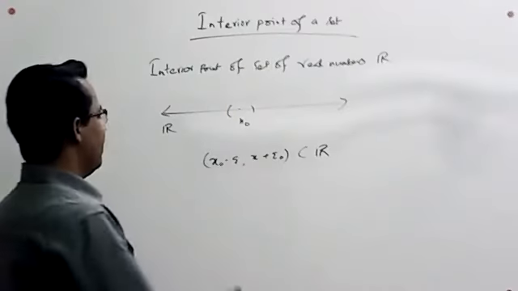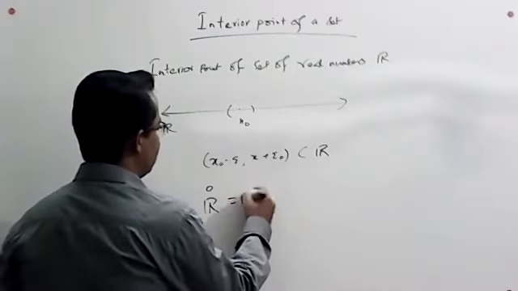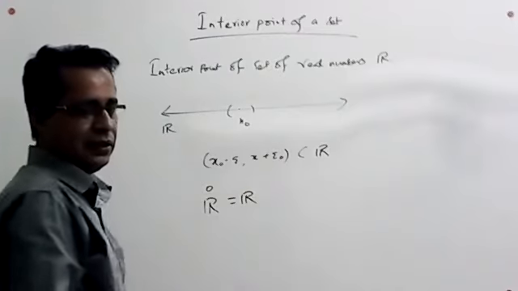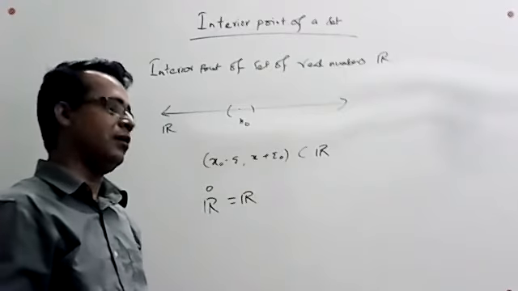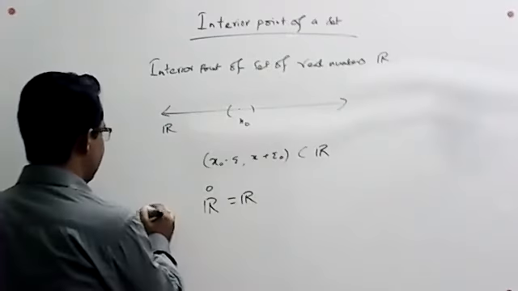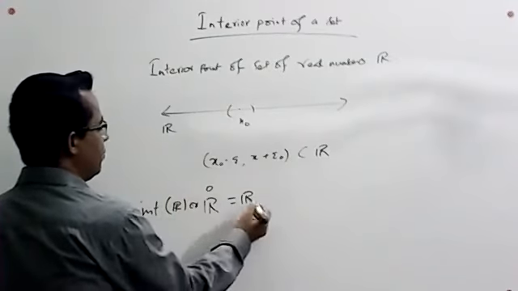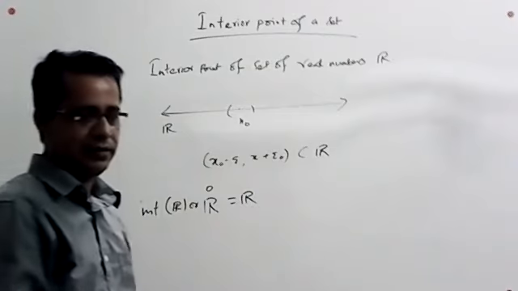That is, the set of all interior points of R is equal to R itself. The set of all interior points of the set of real numbers, that is interior of R, is equal to the set of real numbers R.